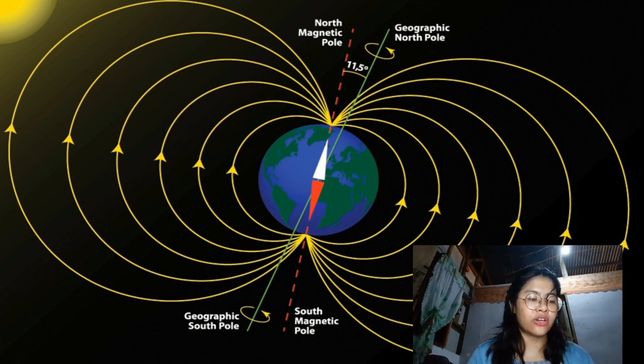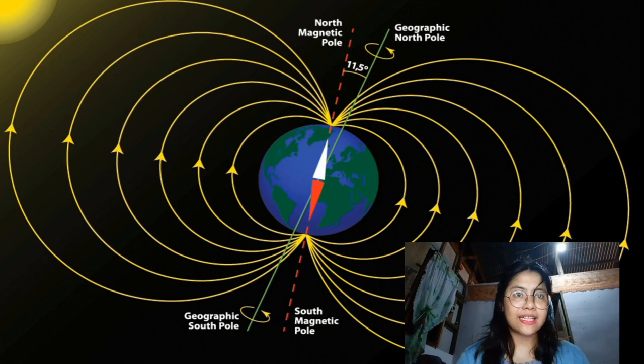These convection currents are caused by heat escaping from the core, a natural process called a geodynamo. The Earth's magnetic field, also known as the geomagnetic field, is generated in our planet's interior and extends out into space, creating a region known as the magnetosphere.